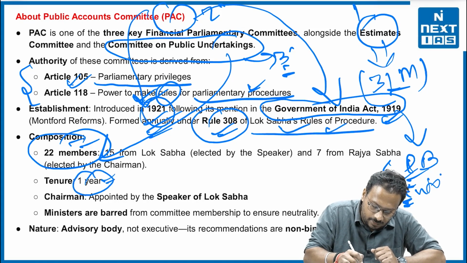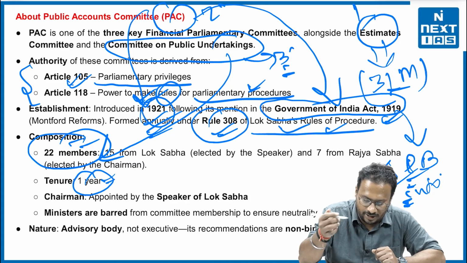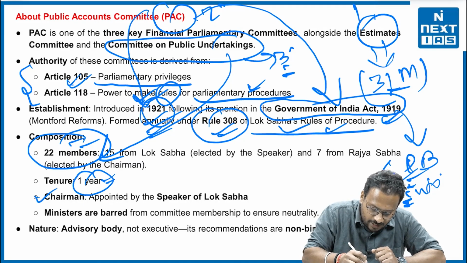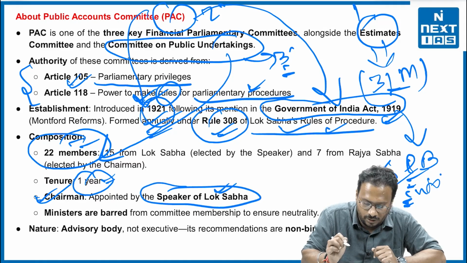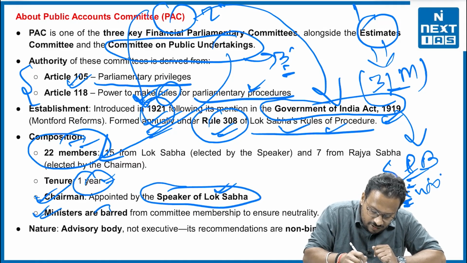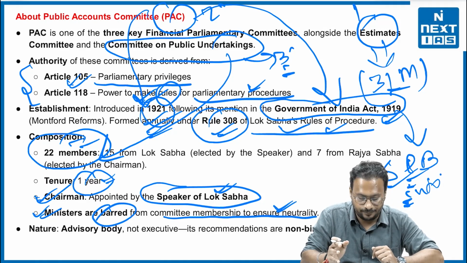Tenure will be 1 year. Afterwards, a Public Accounts Committee will again be created by the Speaker of the Lok Sabha. The chairman will be appointed by the Speaker of the Lok Sabha only. And ministers are barred from committee membership to ensure neutrality.